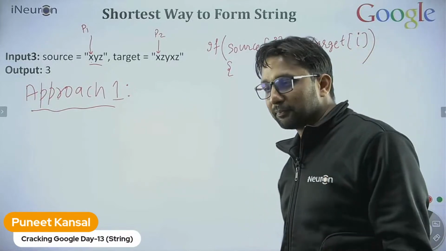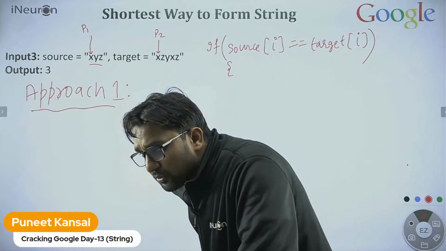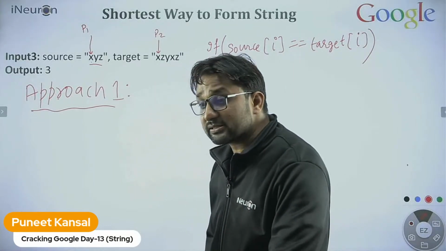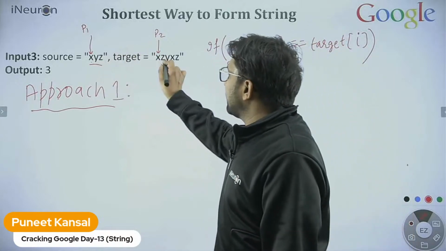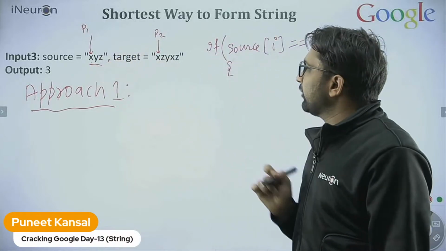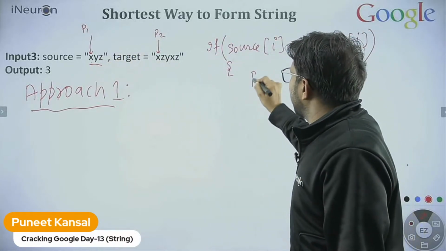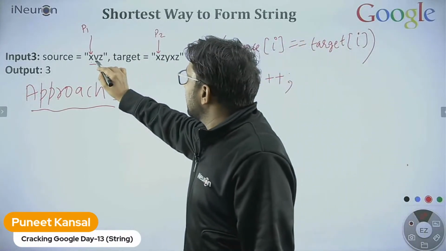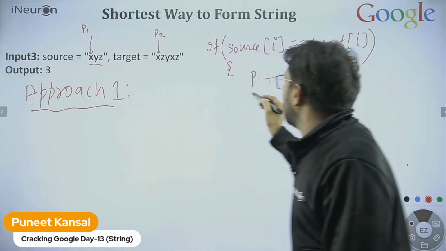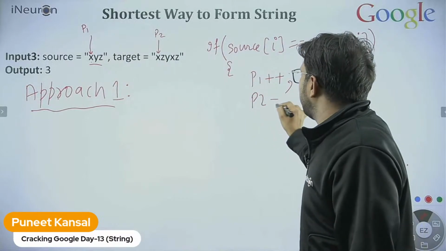Please reply. So Thomas says both and Ayush says P2. Fine, okay. If there is a match, I can increment P1, because I need to find out whether the next character matches or not. Actually, I will increment both P1 and P2.